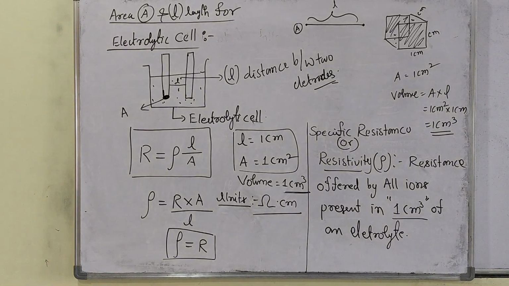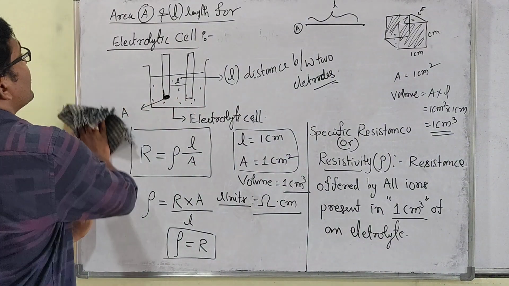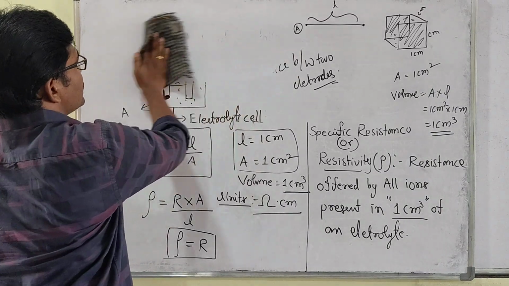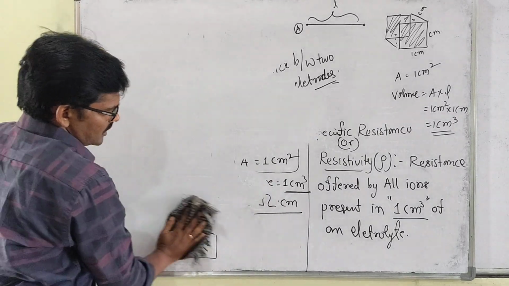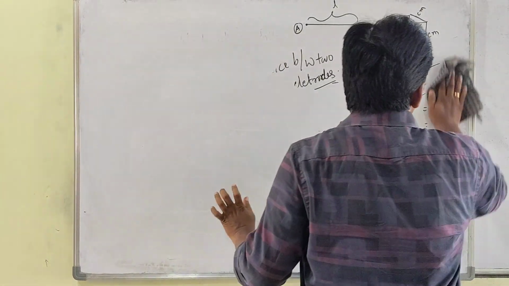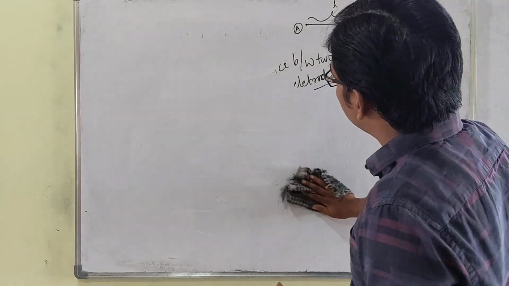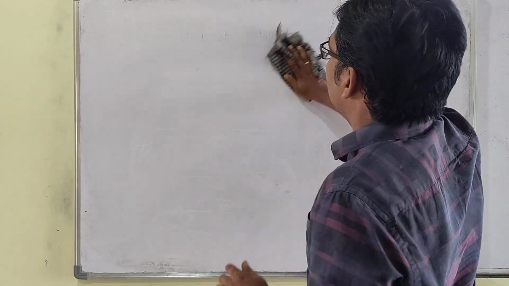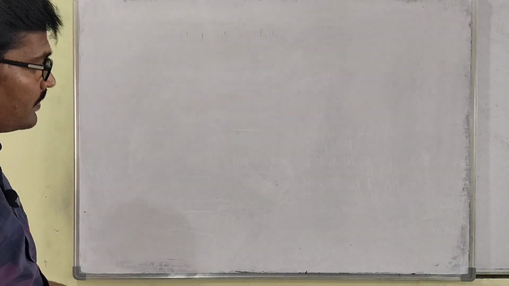Next we'll discuss the terminology which is required for this. Next we have to discuss about specific conductance. Sir, what is the specific conductance? Reciprocal of resistivity is called specific conductance, not resistance.